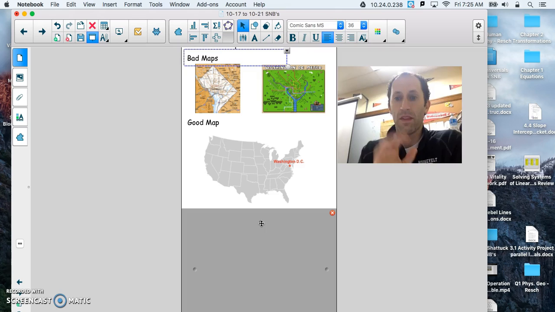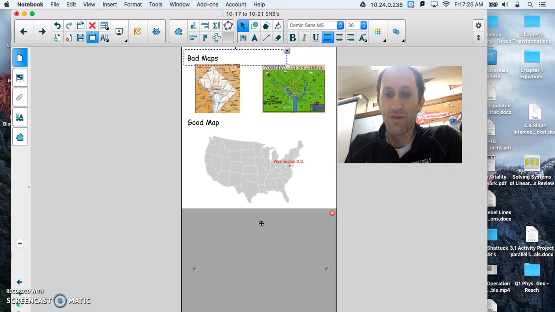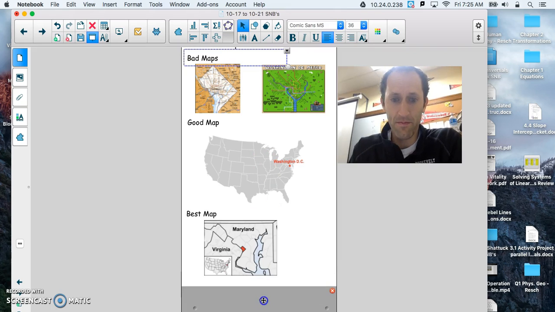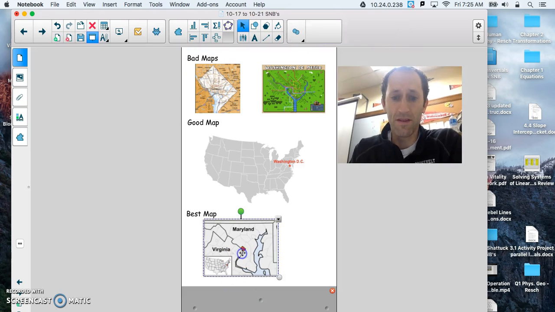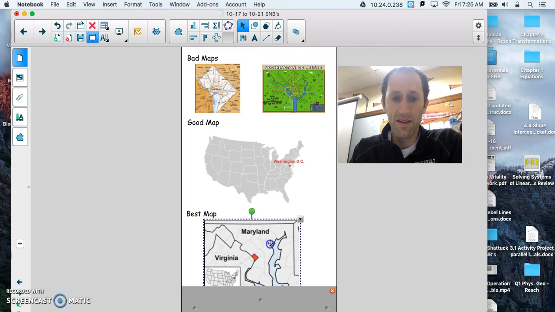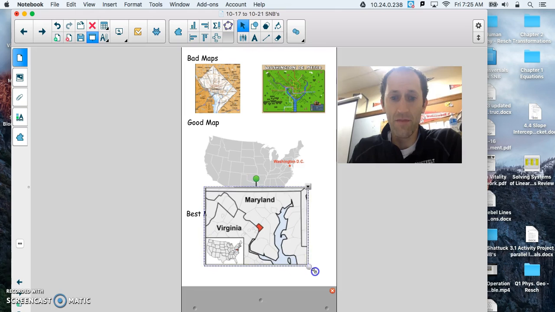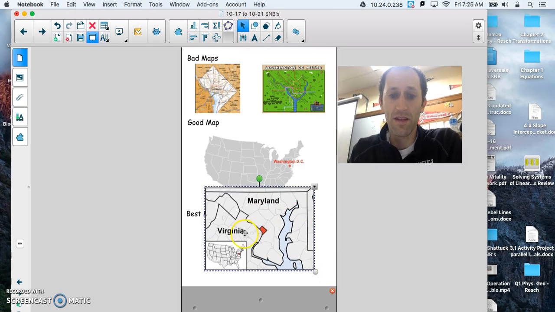Okay? I know where Washington, D.C. is precisely in the United States. And I can say, hey, that's not terribly far from Wisconsin, but yet it's still pretty far away. This would be an even better map. Okay? This map is the best because it's telling me that DC is pretty much sandwiched between Maryland and Virginia, right there in the red.